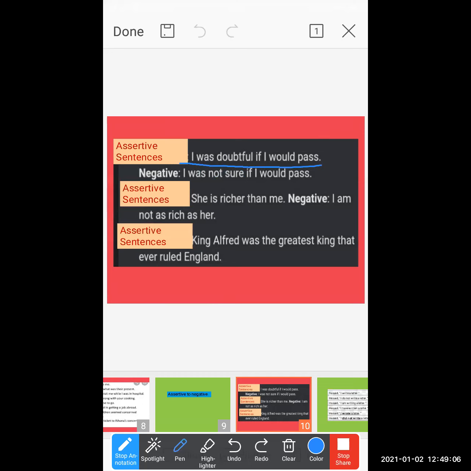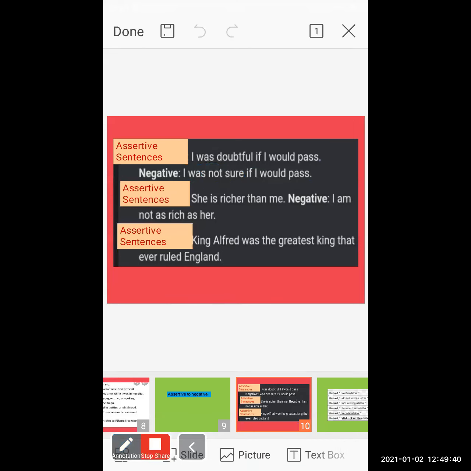When we convert it from assertive to negative, you observe carefully, it is written "not sure": "I was not sure if I would pass." They use the negative word "not" because they have to transform the sentence into negative, but the basic meaning remains the same. If you read both the sentences, the meanings are the same.